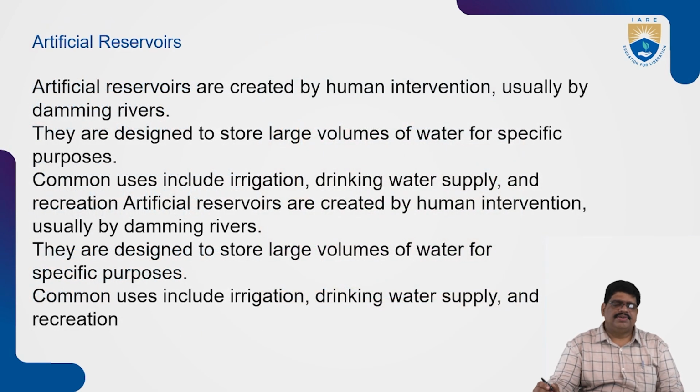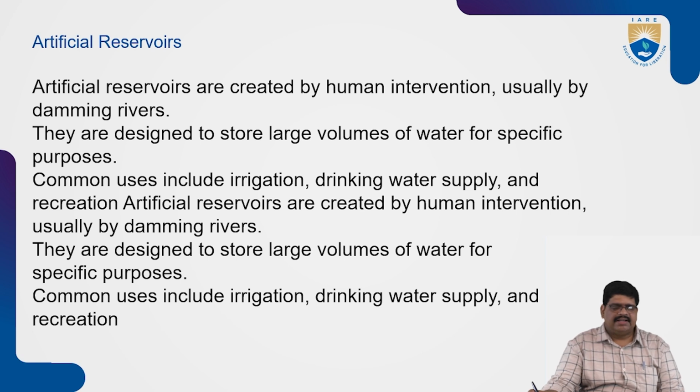What is meant by artificial reservoirs? Artificial reservoirs are reservoirs that we create, that is, they are constructed. That means human intervention and invention, usually dams and reservoirs, construction of hydraulic structures such as dams, reservoirs and culverts.